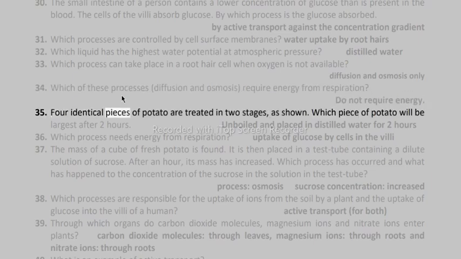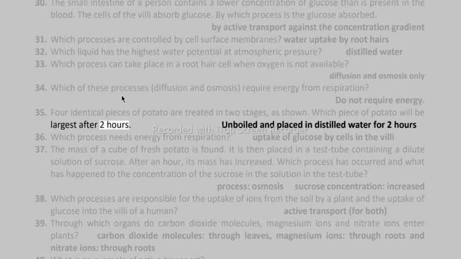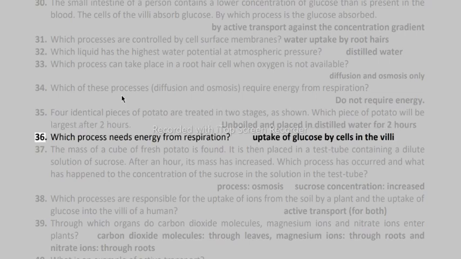35. 4 identical pieces of potato are treated in 2 stages, as shown. Which piece of potato will be largest after 2 hours? Unboiled and placed in distilled water for 2 hours. 36. Which process needs energy from respiration? Uptake of glucose by cells in the villi.